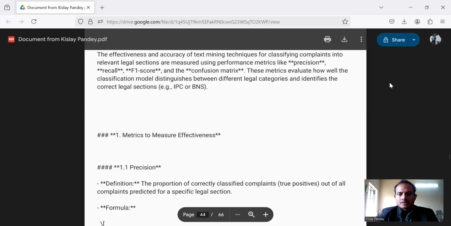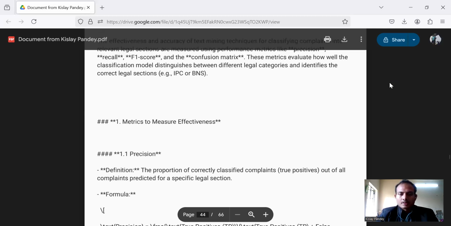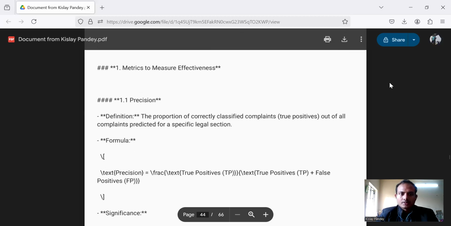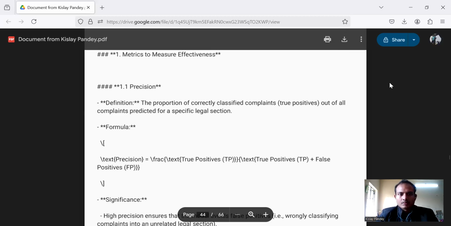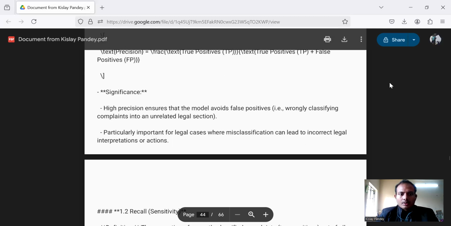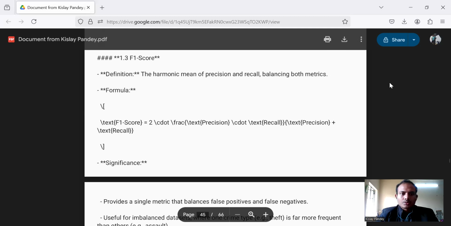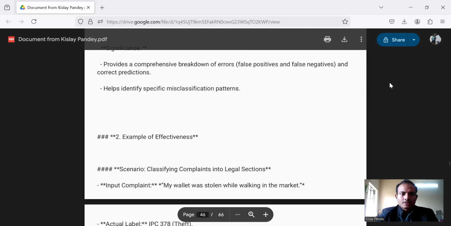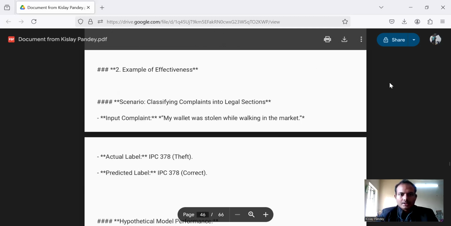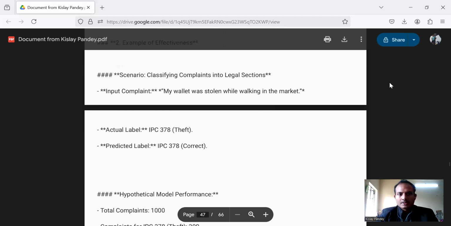These metrics evaluate how well the classification model distinguishes between different legal categories and identifies the correct legal section. First are the metrics to measure effectiveness: precision, then recall, and then the F1 score, which can be used along with the confusion matrix, and their significance in an example scenario like classifying complaints into legal sections.